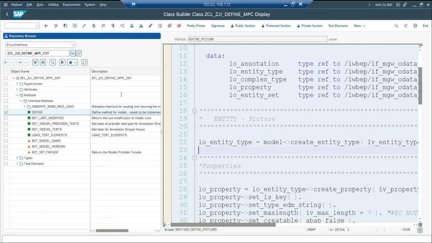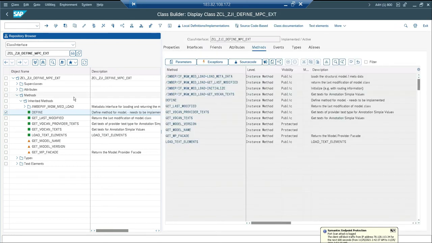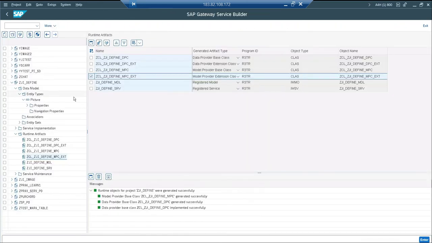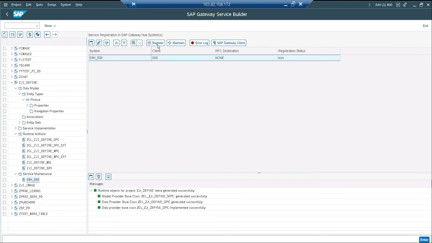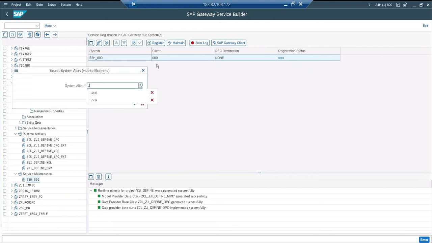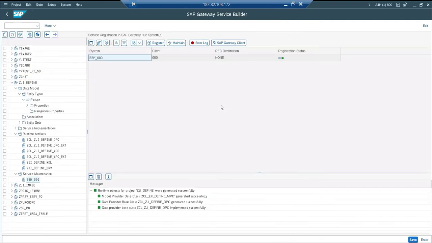Okay, let's see. Creating a service, you know about it, so I don't want to waste your time. I'll go a little faster, hope you're able to follow. Service maintenance, I'm going to create a service for this. Go to register. Either you can use another transaction, maintain service, or from here also you're able to do it. Local object, continue. It's done. If it is a green status, you are good.